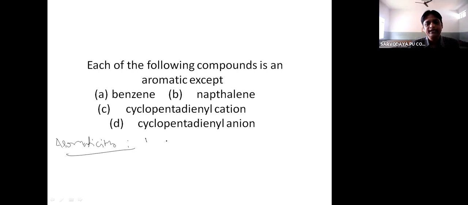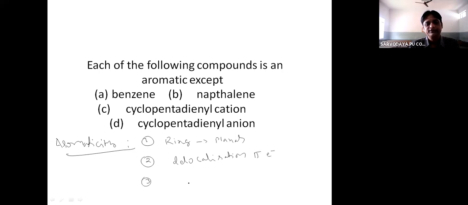So what are the characteristic features of aromaticity? One is the ring must be planar. That is the first characteristic. Then there should be delocalization of pi electrons within the ring.